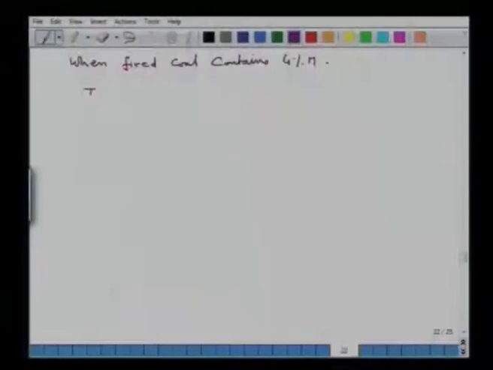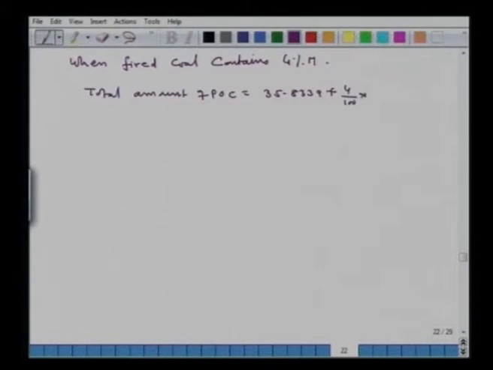So total amount of POC would be 35.8339 plus 4 upon 100 into 100 upon 18. So that will be equal to 36.056 kg mole. So that is how you will be determining the so called amount of POC from Orsat analysis.